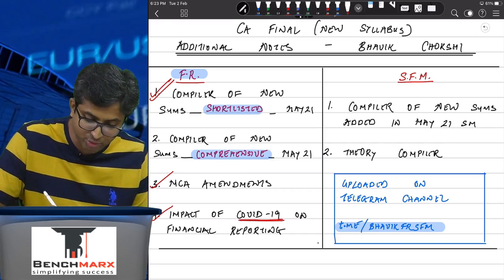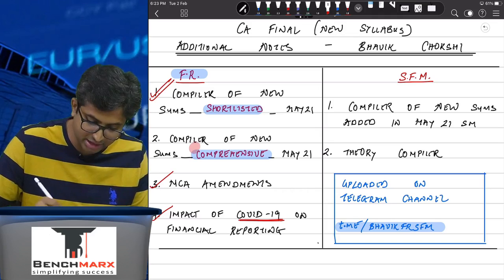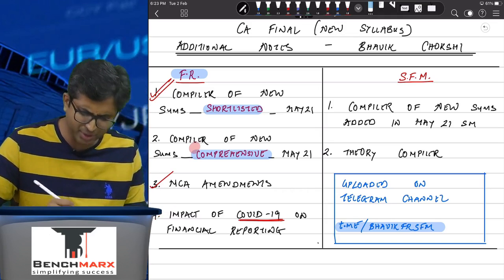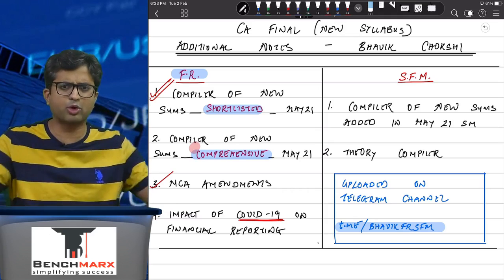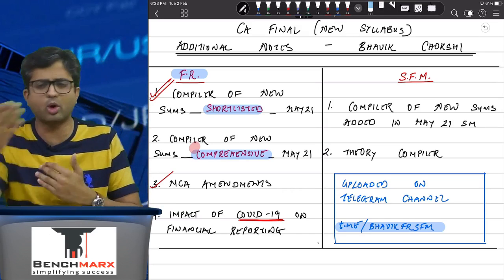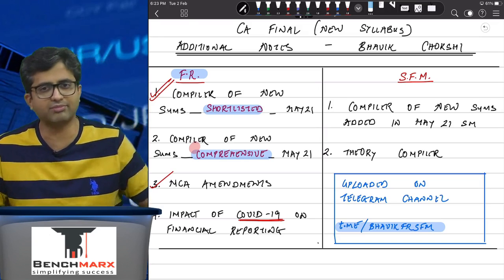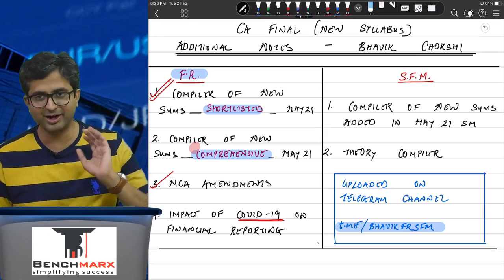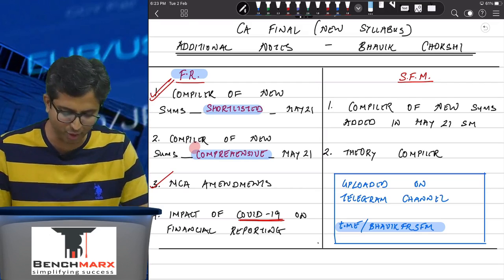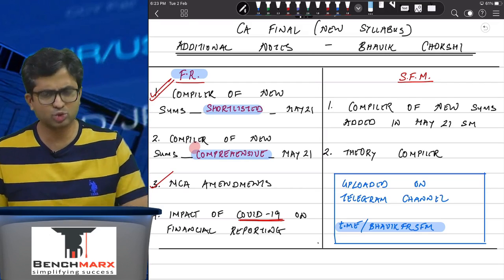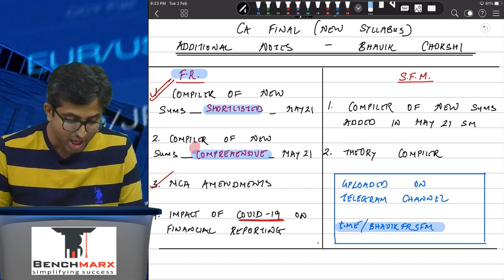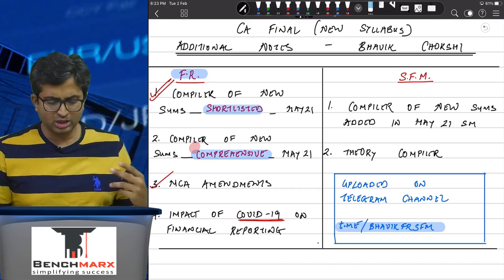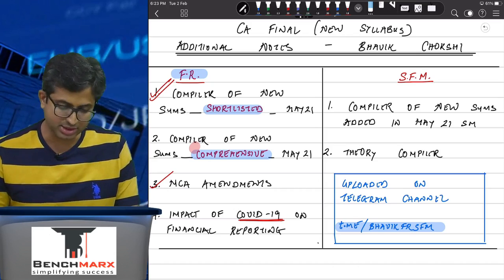Among all of these, I would strongly recommend you at least go through point 1 and point 3. For COVID-19, if you have time, just spend around 2 to 2.5 hours once before your exam and read the theory or view the videos, at a faster speed if you want, or at regular speed. It takes 2.5 to 3 hours, and then it goes out of the picture once and for all, done and dusted. So these two files I would recommend you to study.